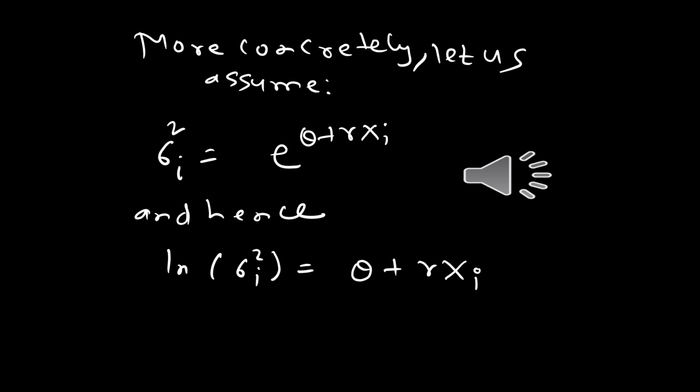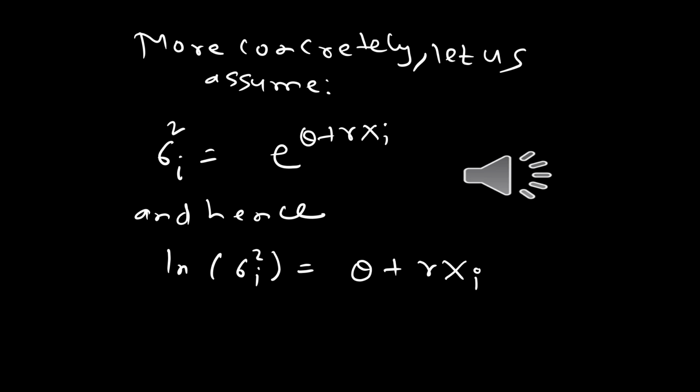More particularly, let us assume that sigma square i takes the form of e raised to theta plus gamma x_i, where x_i is the explanatory variable in our regression model. Instead of this x_i, it could have been any other variable z_i. It could be e raised to theta plus gamma 1 z1 plus gamma 2 z2 and so on. But for simplicity, we are using e raised to theta plus gamma x_i.